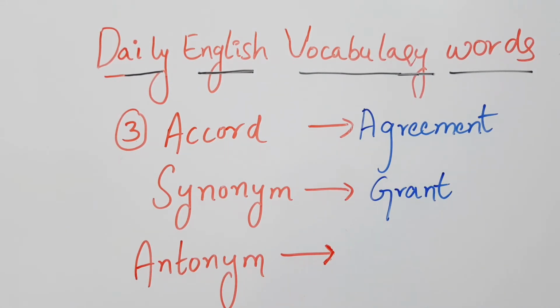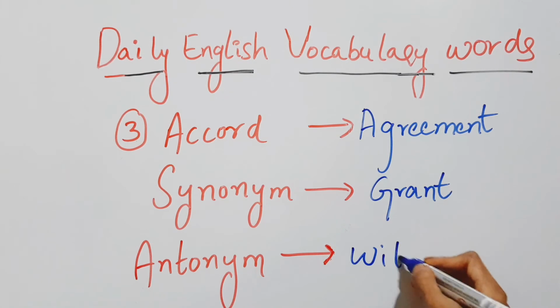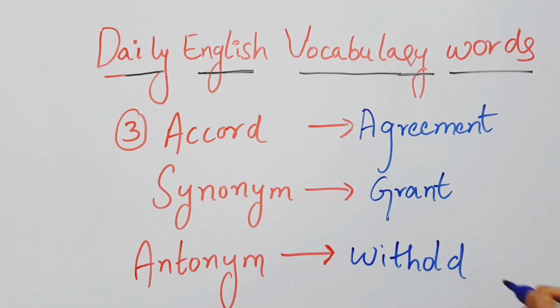If we say granted, it means permission given, agreement done. These all are the similar meanings for the word accord. Now the antonym for accord is withhold. We can use either withhold or disagree.